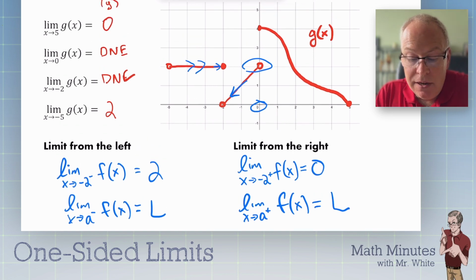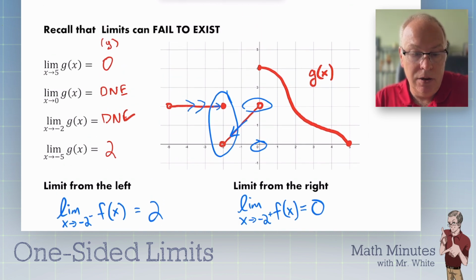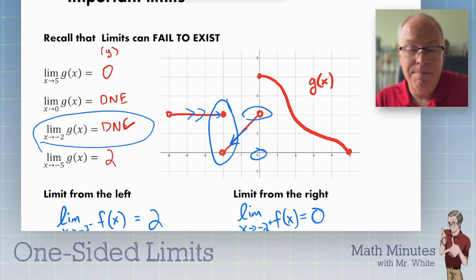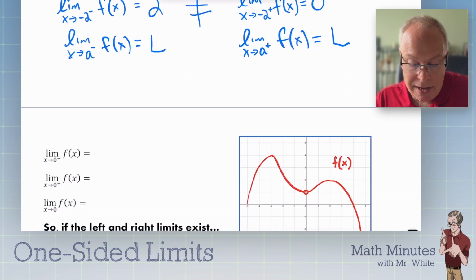So we can discuss limits here, but they can only be one-sided, because remember the limit there did not exist. The plain old limit did not exist. It was right here. The plain old limit did not exist because the left did not equal the right. Because the left did not equal the right, these two are not equal, so therefore the limit there did not exist. And I'm going to formalize that here in a second.